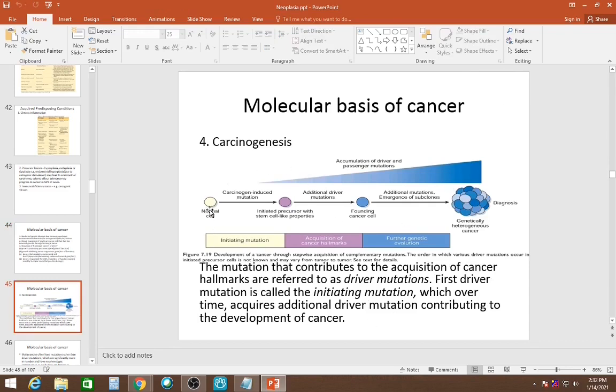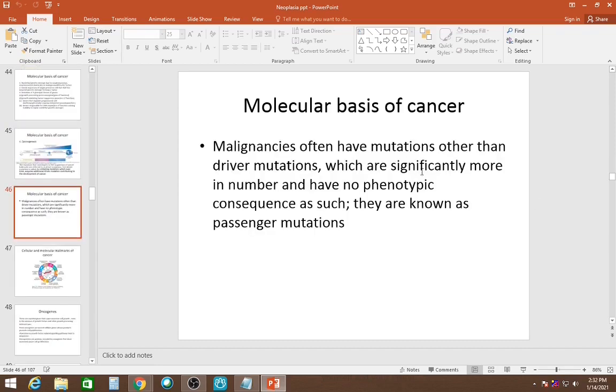Now this is the molecular basis of cancer, carcinogenesis. This is a normal cell. It acquires a driver mutation. The first driver mutation is known as the initiating mutation. After that, it may acquire additional driver mutations, and then it may acquire many more driver and passenger mutations, which will lead to cancer. These passenger mutations are much more in number compared to driver mutations.